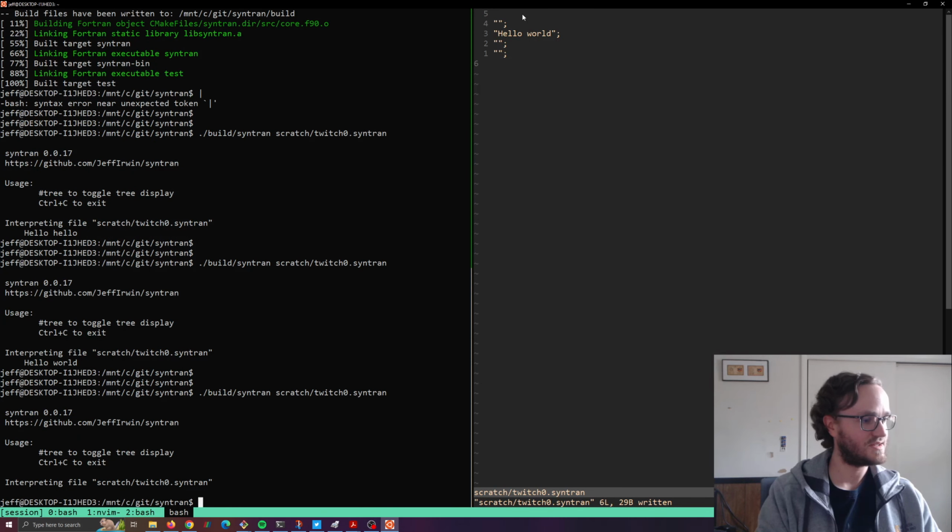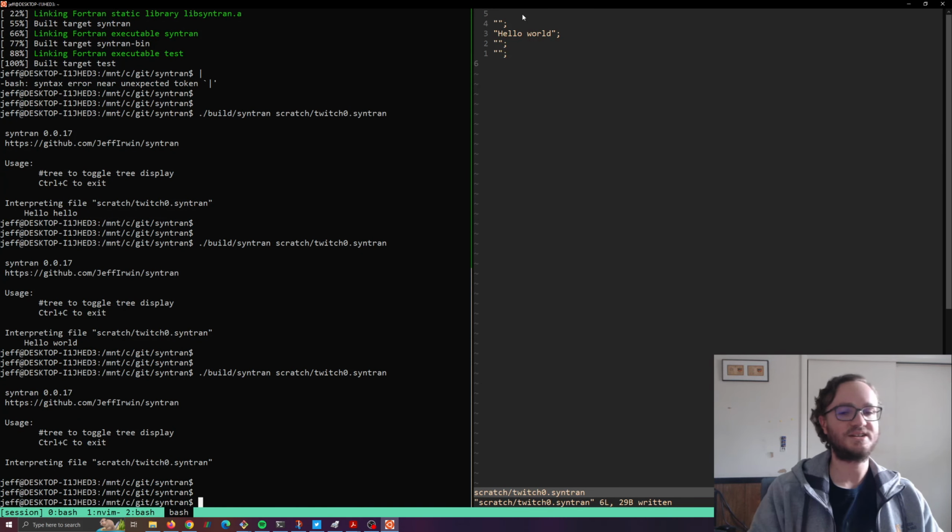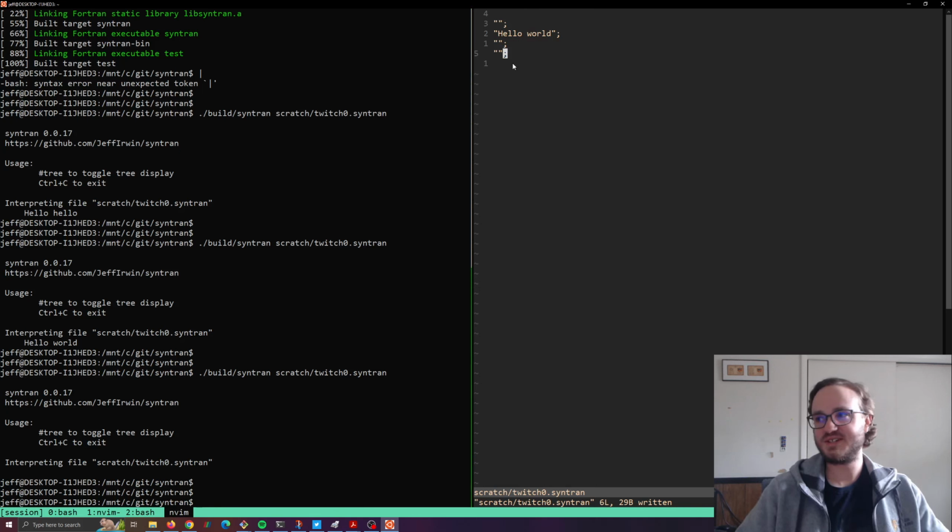Oh no. Yeah, that's one of the quirks of Syntran. When you have a global main function anonymously like this, where I have an imperative script like you would do in Python without any functions, the only thing it prints is the last thing that it evaluates.